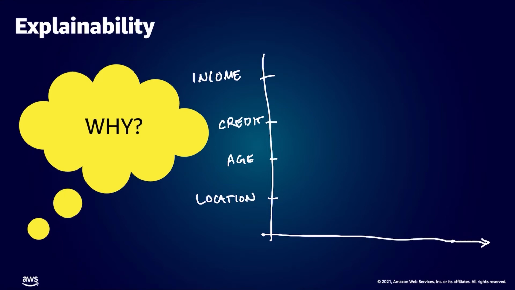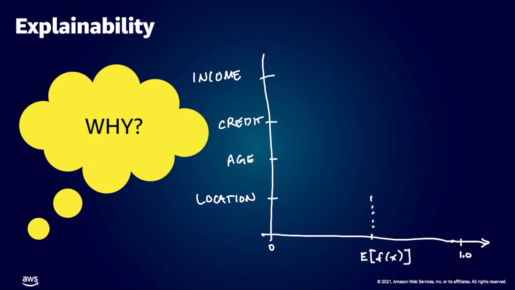Now, a waterfall plot starts at the expected value, also known sometimes as the baseline of the machine learning model. So here we'll assume in this hypothetical example that the baseline or the expected value of the model is 0.5.